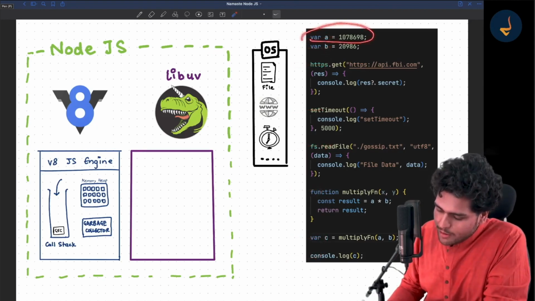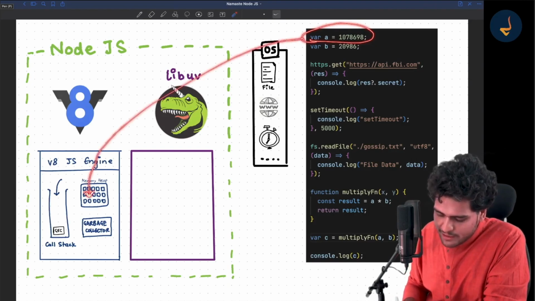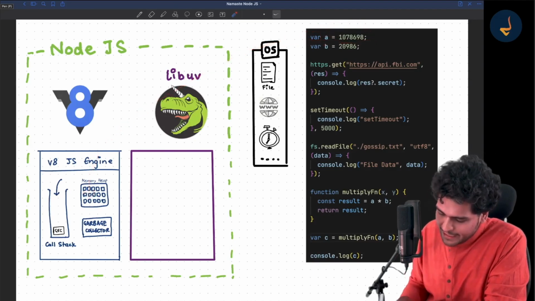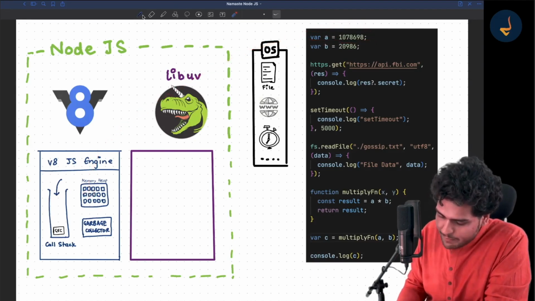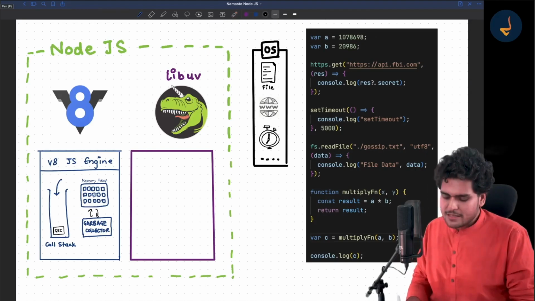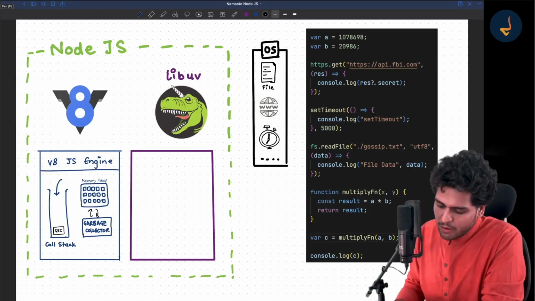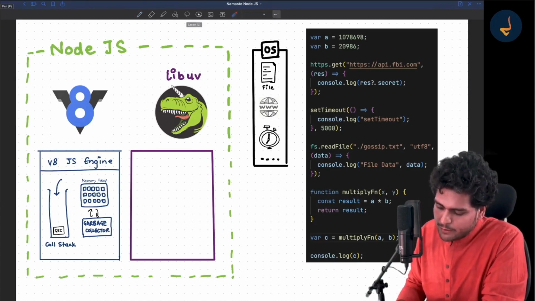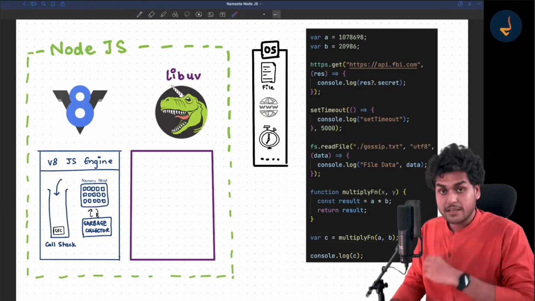When you do var a equals this, it is synchronous code. The JavaScript engine will allocate some memory to variable a. And then what will happen? The garbage collector will also work in sync with this memory heap, and it will keep collecting the garbage meanwhile you are writing the code and executing the code.